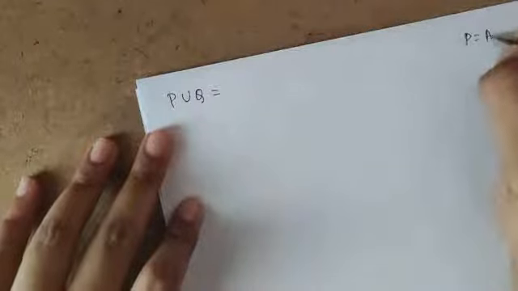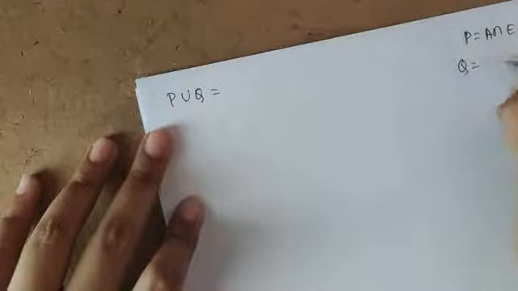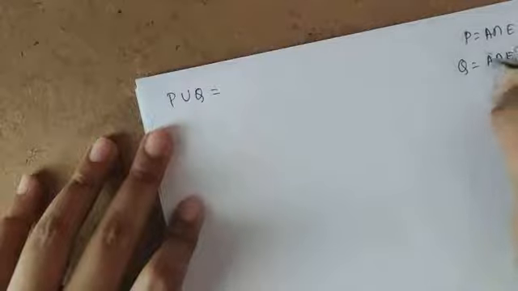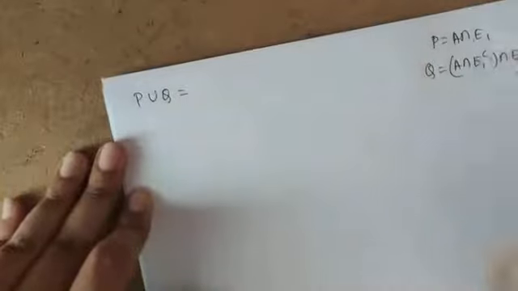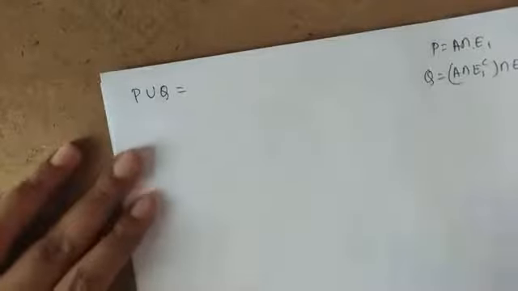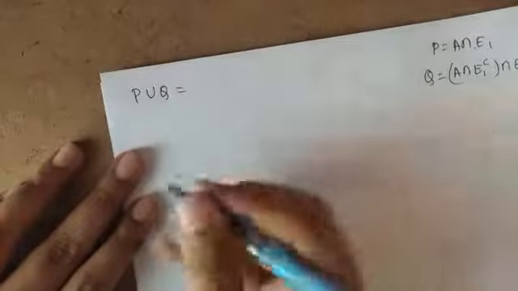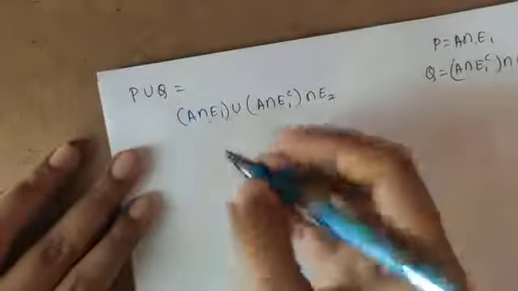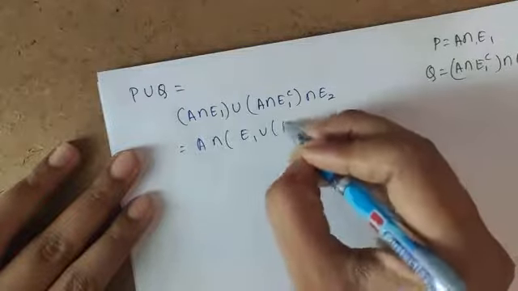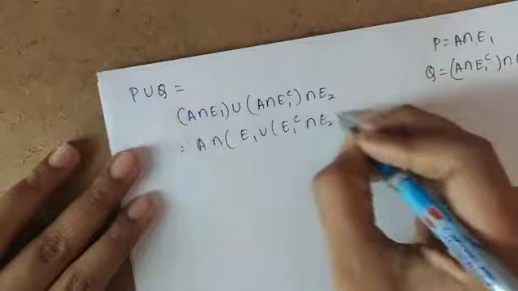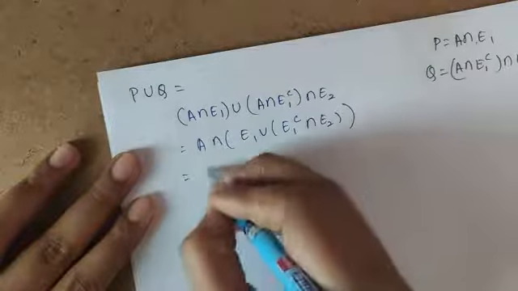So let's find what P union Q is first. P means A intersection E1. Q means A intersection E1 complement intersection E2. Let's substitute this and do set theory operations. This is nothing but A intersection (E1 union E1 complement intersection E2). So what will I get?